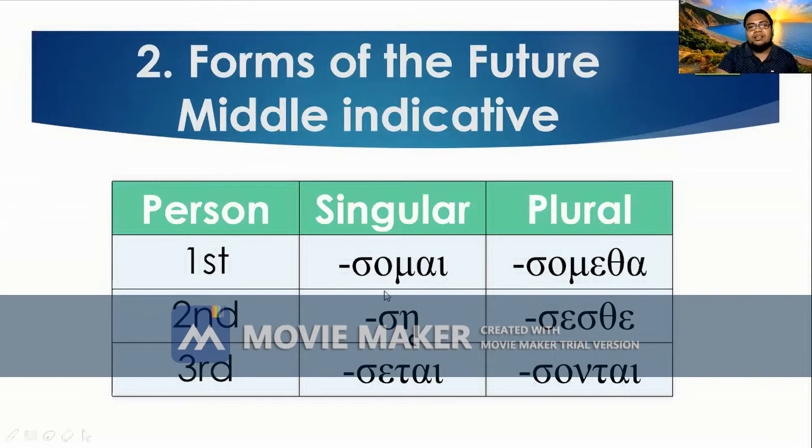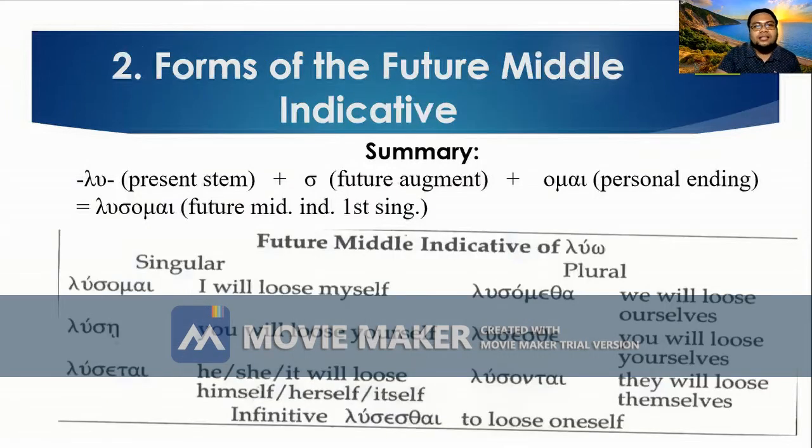So let's read all together from singular to plural. Somai, se, setai. Sometha, sesthe, sontai. Again, somai, se, setai. Sometha, sesthe, sontai. Very good. So you memorize this and also that of the active forms. So let's take a look at the summary.